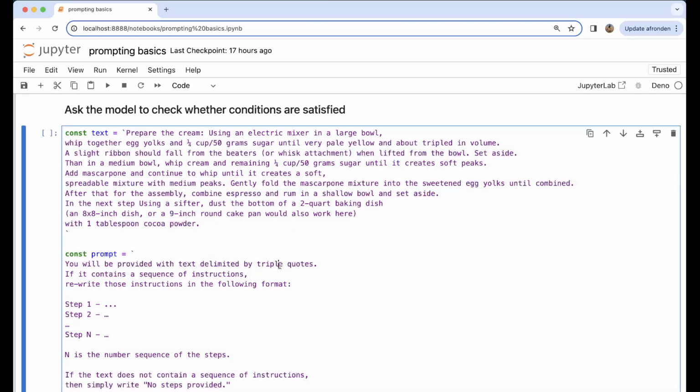That is indeed the case, but I'm maybe just going to put double quotes. If it contains a sequence of instructions, rewrite these instructions in the following format: Step 1, Step 2, towards Step N, where N is the number of the steps. If the text does not contain a sequence of instructions, then simply write: no steps provided.